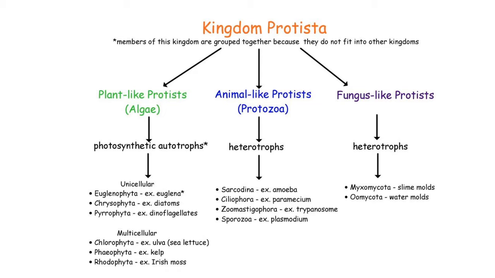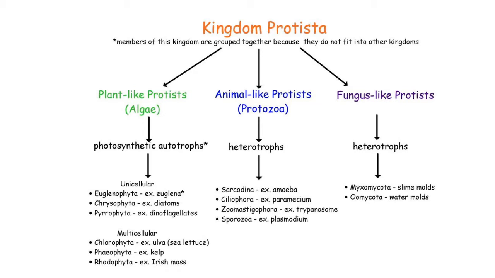As per the five kingdom classification system, Kingdom Protista is broadly classified into three categories: plant-like protist, animal-like protist and fungus-like protist.